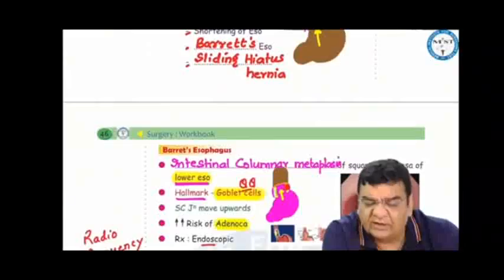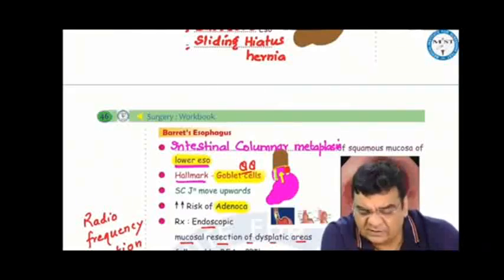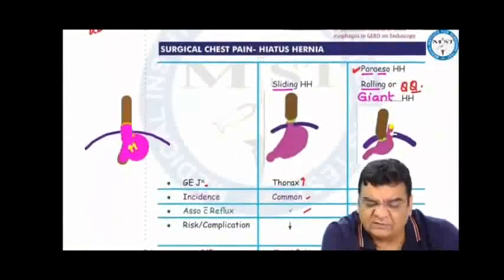Barrett's esophagus is actually intestinal columnar metaplasia of the squamous mucosa of the lower esophagus. The hallmark is the presence of goblet cells in the esophagus. The squamo-columnar junction moves upward. There is a very high risk of adenocarcinoma, and the treatment is endoscopic resection of the dysplastic mucosa with radiofrequency ablation and aggressive PPIs.